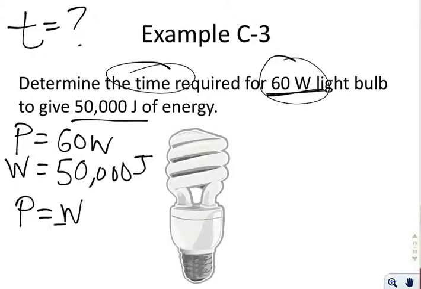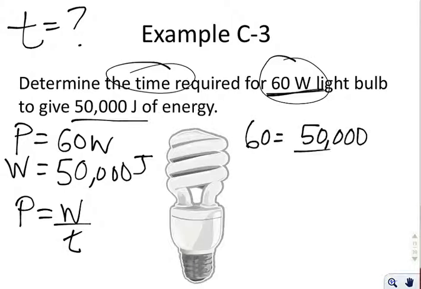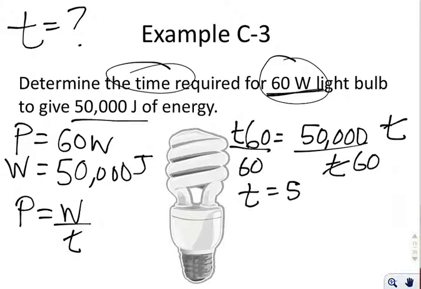I use the equation P equals W over T, or 60 equals 50,000 divided by T. You would multiply both sides by T to get it to the other side. Now, a lot of people want to divide by 50,000 there. You can't do that because remember, you would have T on the bottom at that point. So you multiply both sides by T, and then you divide both sides by 60. And now you have T equals 50,000 over 60, which is 833 seconds.